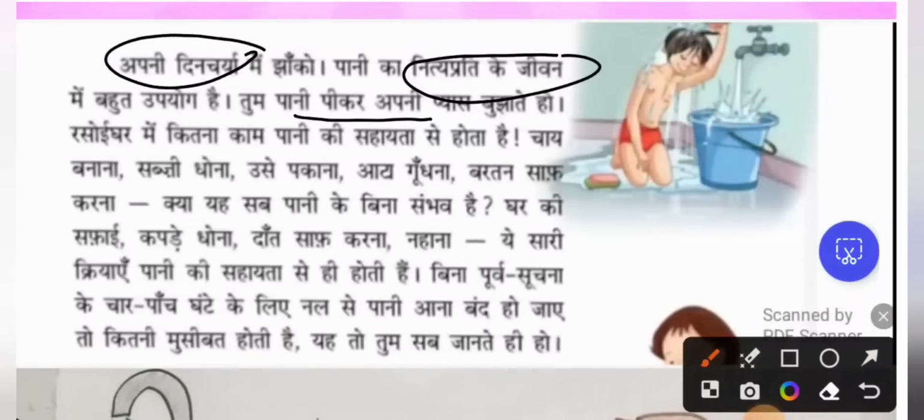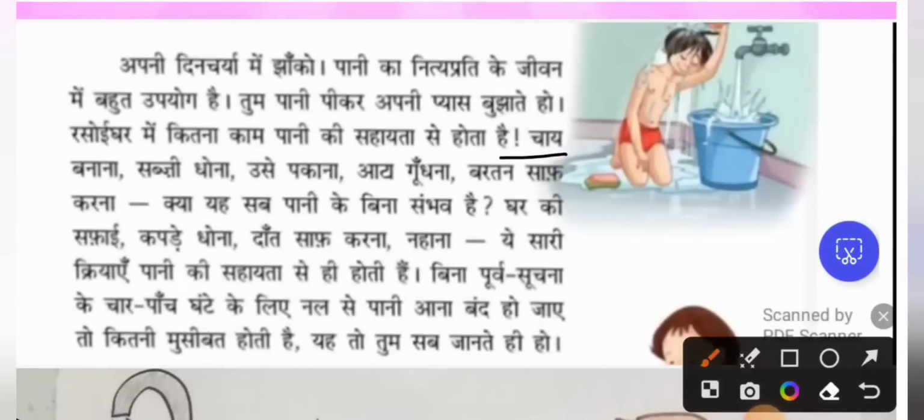तुम पानी पीकर अपनी प्यास बुझाते हो. You drink water and fulfill your thirst. रसोई घर means kitchen में कितना काम पानी की सहायता से होता है. So how many works are taken care of by water. Let's list out. चाय बनाना, to make tea, सब्जी धोना, to wash vegetables, उसे पकाना, to cook the vegetables. आटा गूंदना, kneading of the wheat flour or maida flour, is called आटा गूंदना. बर्तन साफ करना, to wash the vessels.